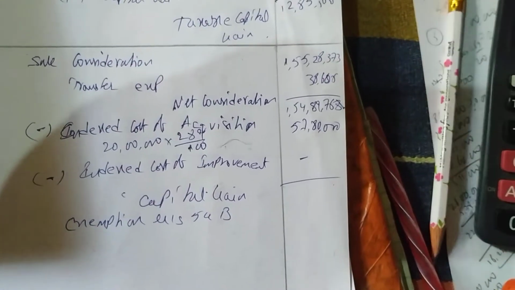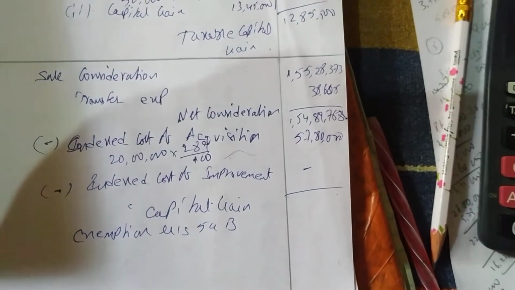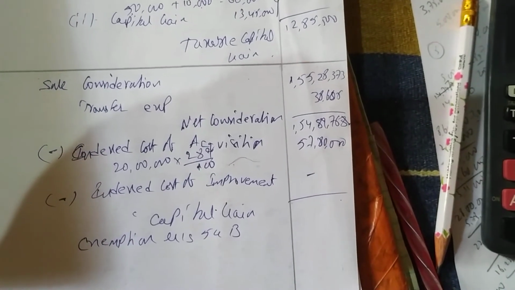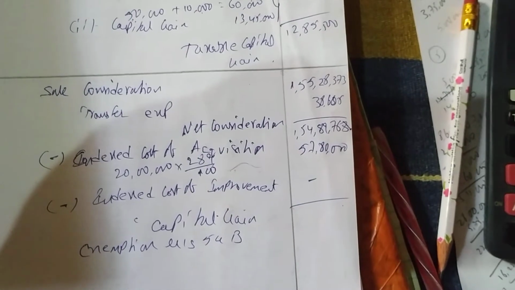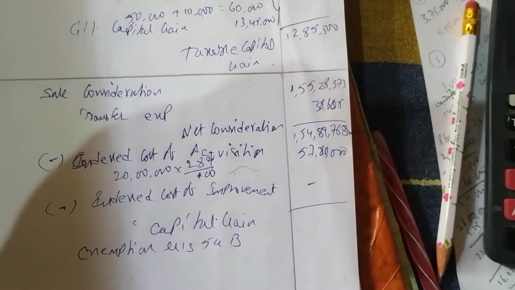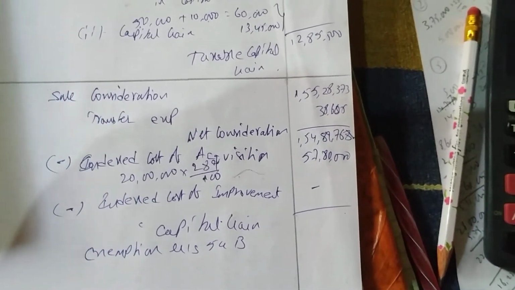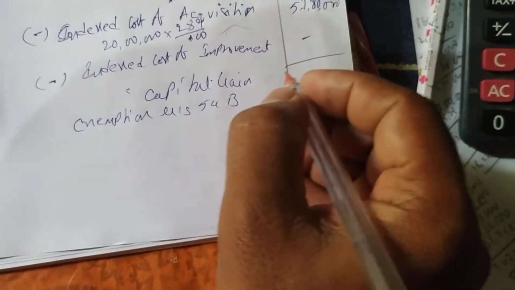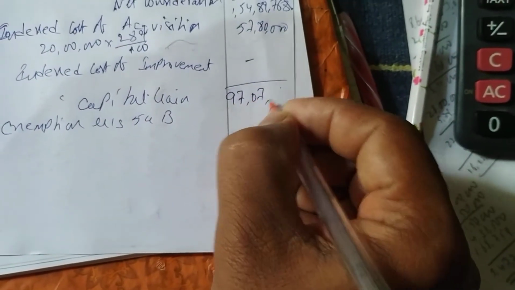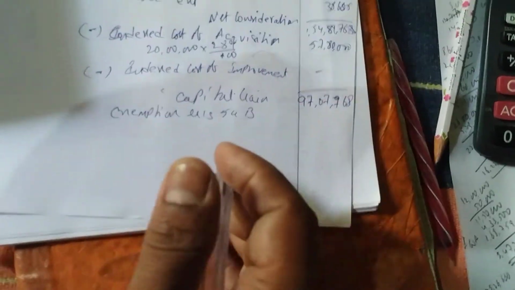So from 1 crore 54 lakhs 89,768 minus 57 lakhs 80,000, we get 97 lakhs. Capital gain is 97 lakhs 9,768. Okay, now we have to do the exemption.